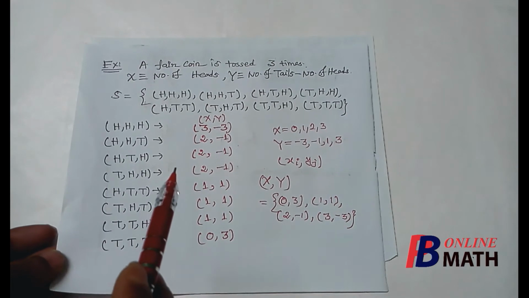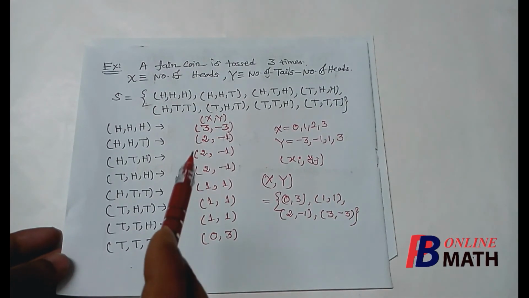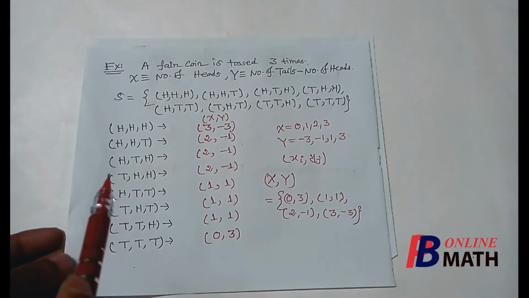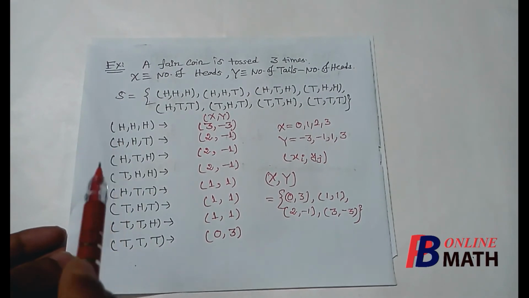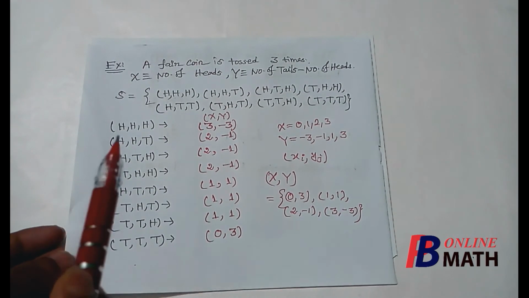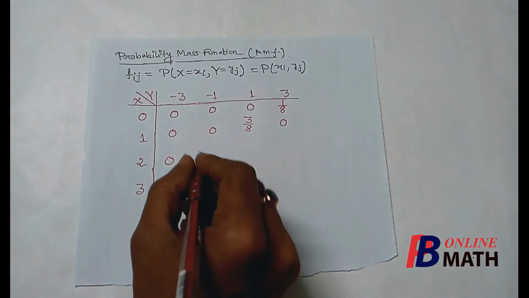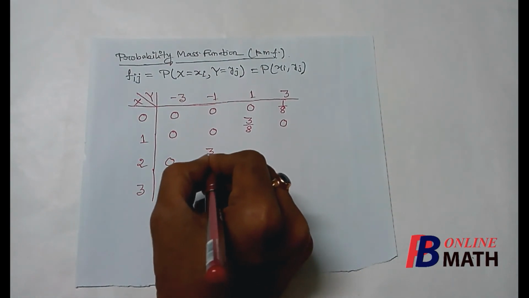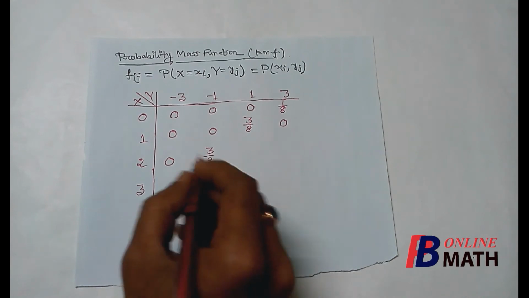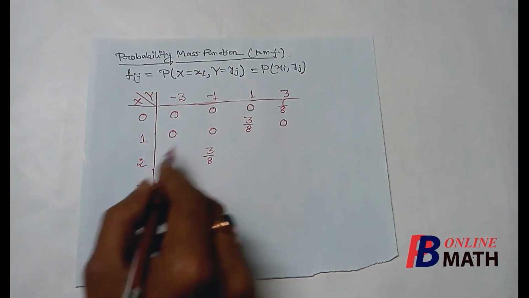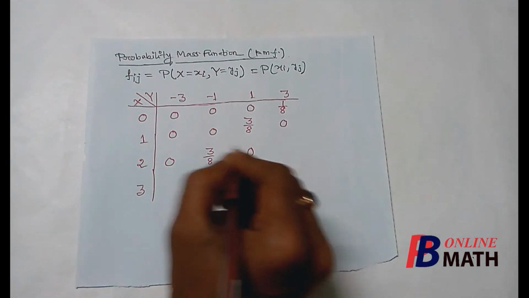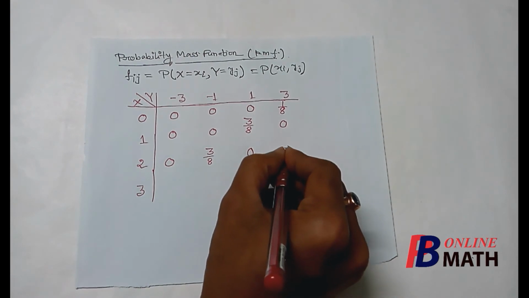So if we want to calculate the probability of this spectrum point, we have to find the probability of occurring these 3 events, which is obviously 3 by 8. So here we write 3 by 8. Next we shall find that probabilities at these 2 spectrum points, (2, 1) and (2, 3), are all 0.